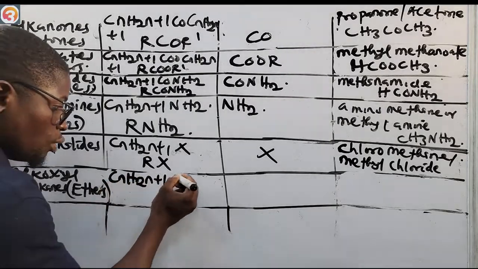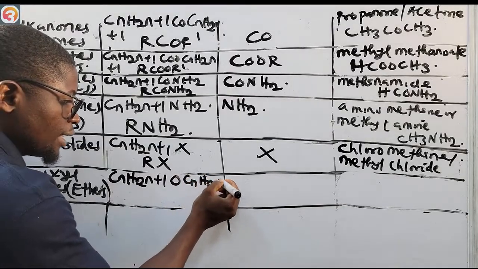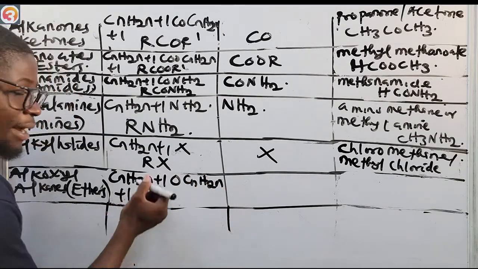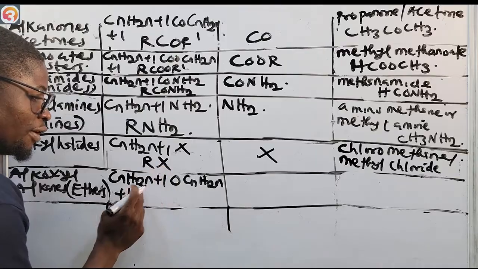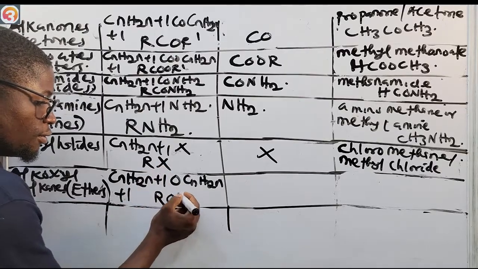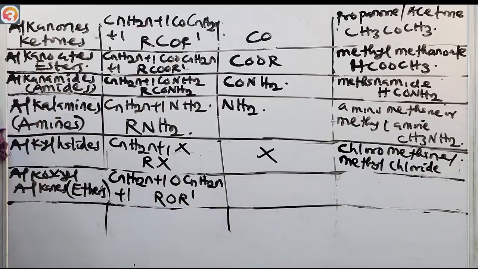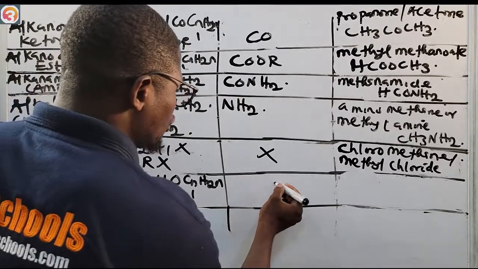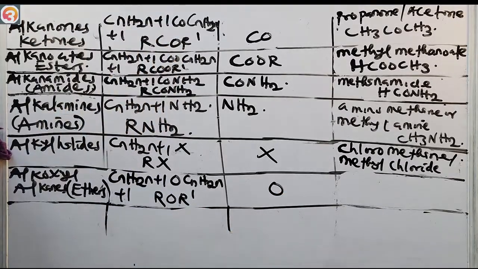So the general formula is CnH2n+1O CnH2n+1. That means if you want to present it in terms of R, you have R-O-R', with O in the middle. That means the functional group is the group O.